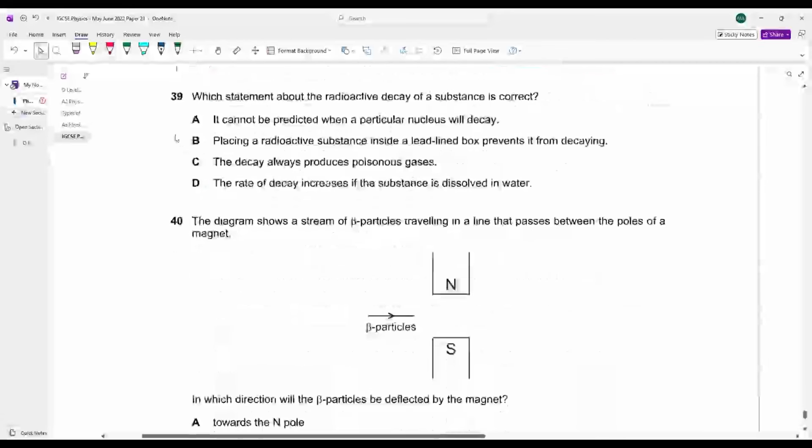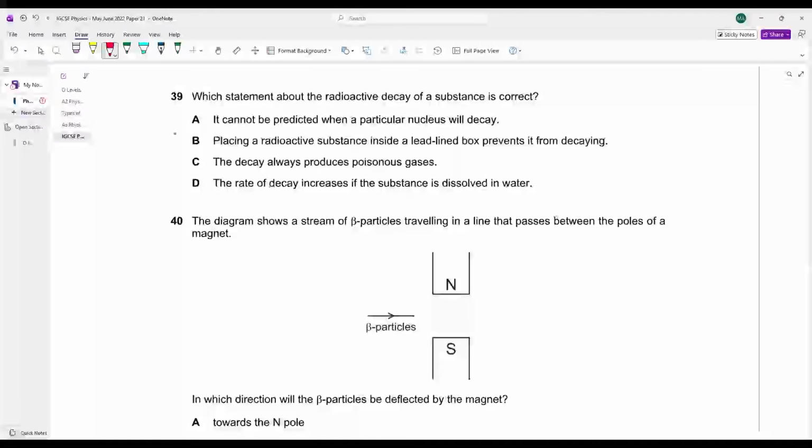C is your answer. Which statement about radioactive decay of a substance is correct? It cannot be predicted when a particular nucleus will decay. The radioactive decay is random in nature. Perfect.